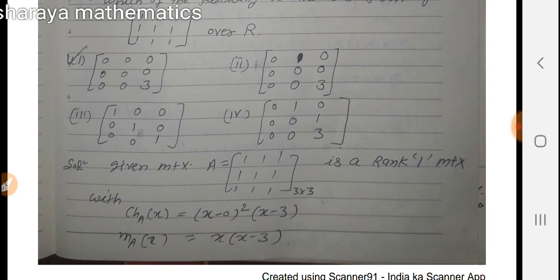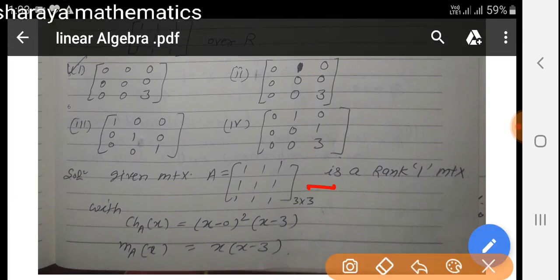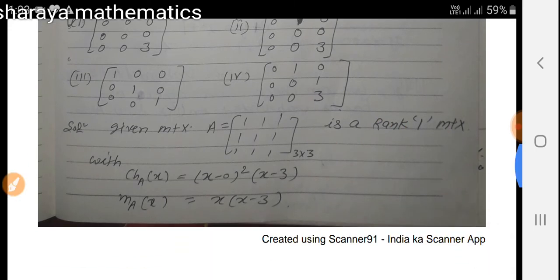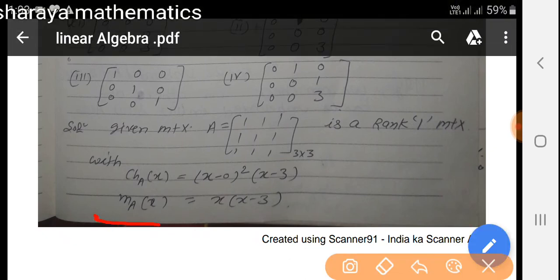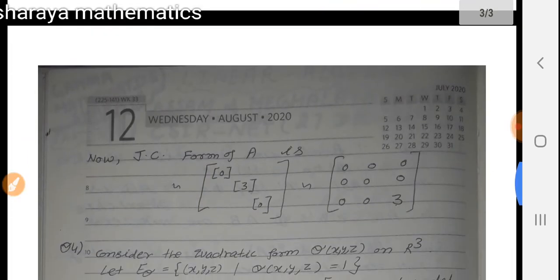Here the eigenvalues of A are 0, 0 and 3, since one eigenvalue is the trace, which here is 3. Then according to these eigenvalues, the characteristic polynomial is x square into x minus 3. And also we can see that the minimal polynomial of this matrix is x into x minus 3. So here we know the characteristic polynomial and the minimal polynomial, so we can easily find the JC form of this matrix. So what is the JC form here?